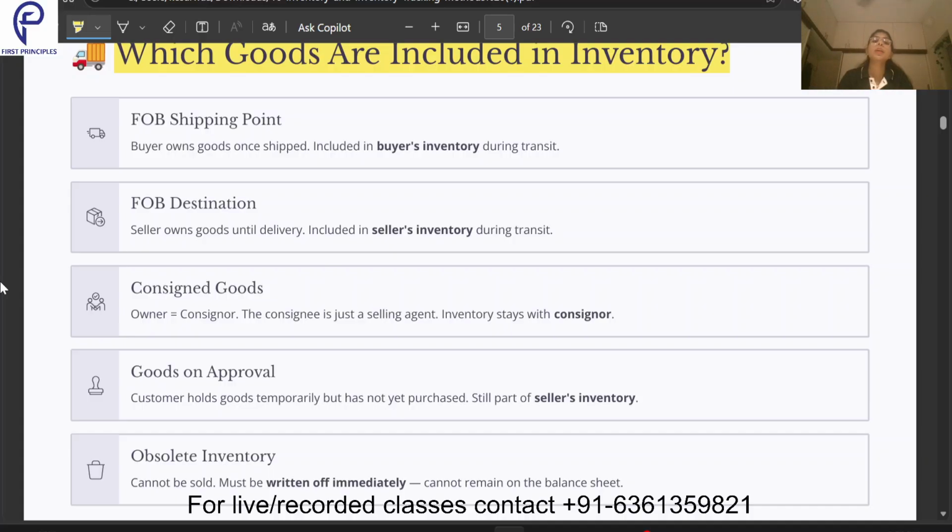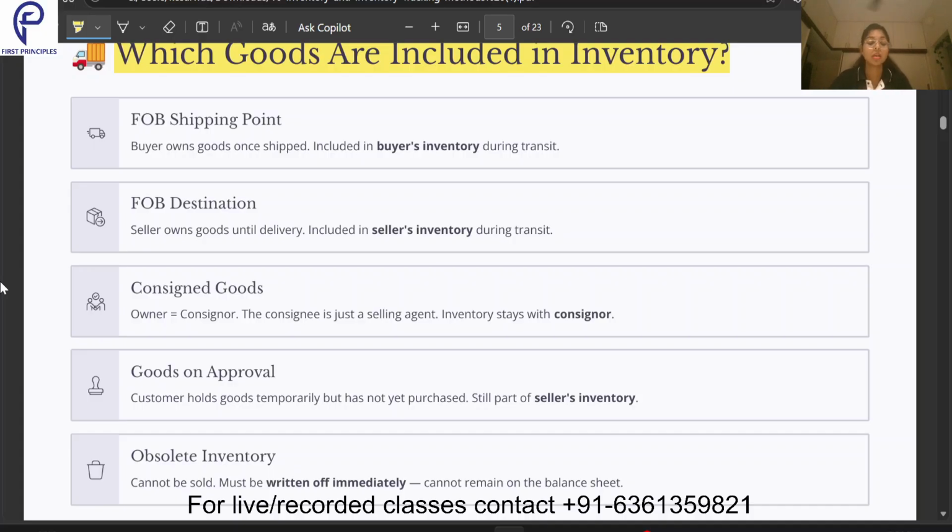But as you see, during the transit, suppose I ordered something which is based out of Delhi, until it reaches from Delhi to Bangalore, suppose the goods are in transit in Madhya Pradesh, during that time it will be recorded in Amazon's books of accounts, not in my books of accounts. I hope FOB shipping point and FOB destination are clear to you guys.